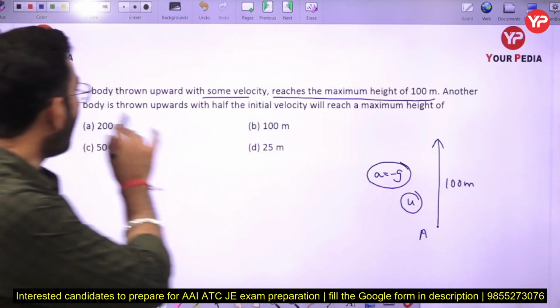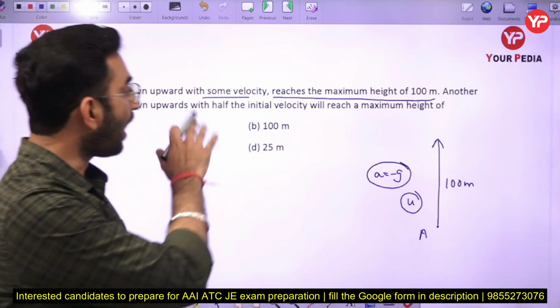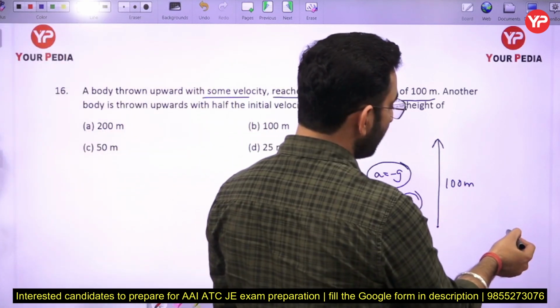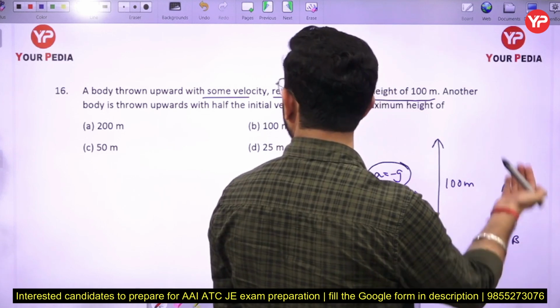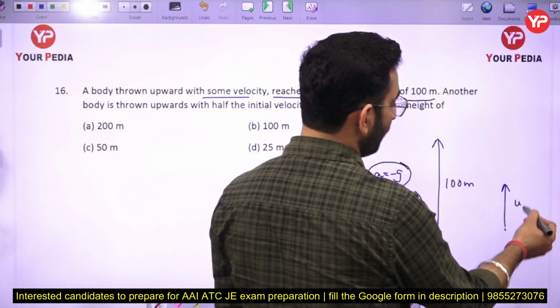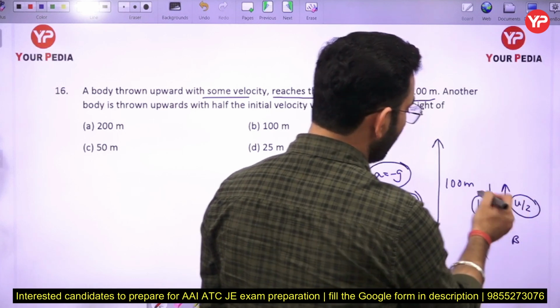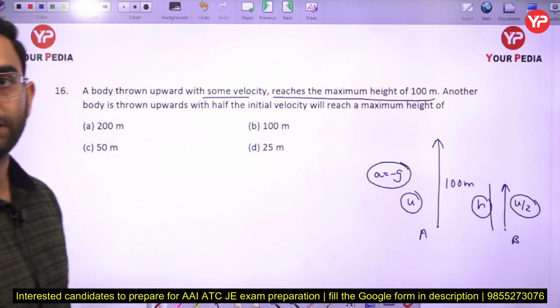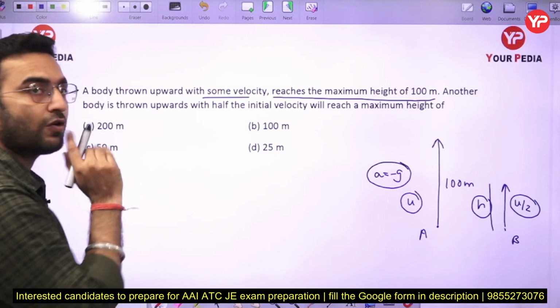Now another body is thrown upward with half the initial velocity. So let us say we have another body B, and it is projected in the vertical direction with the velocity of u by 2. Then what will be the height here? We have to calculate the value of h here. So we have to use the Newton law of motion in this case.